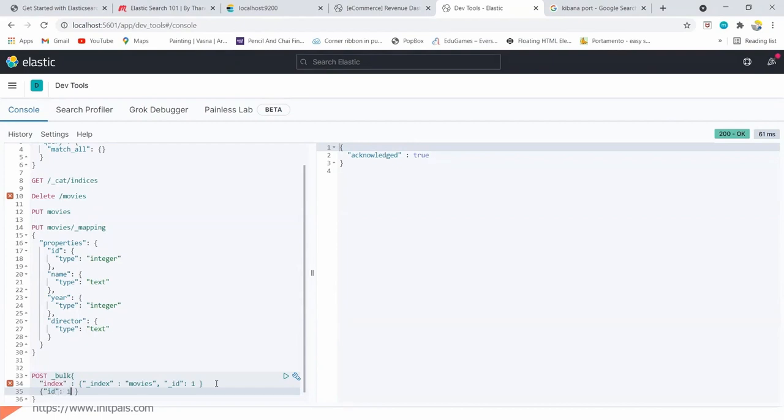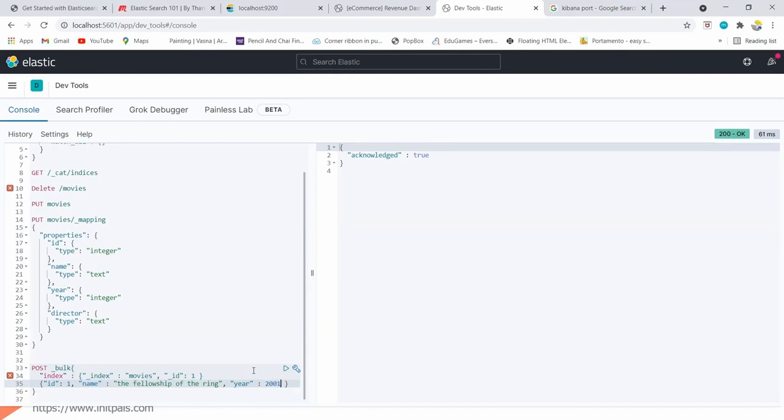ID is 1, comma, name, let's say Fellowship of the Ring, year 2001, and then director is Peter Jackson.